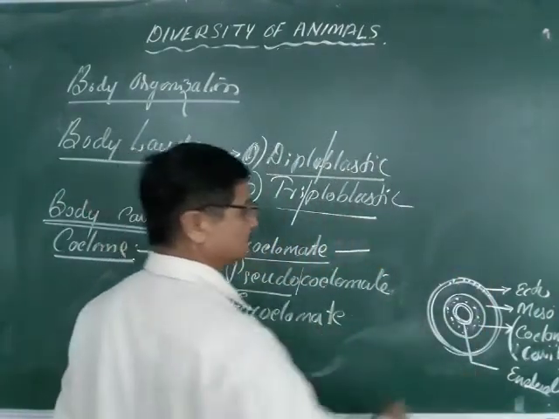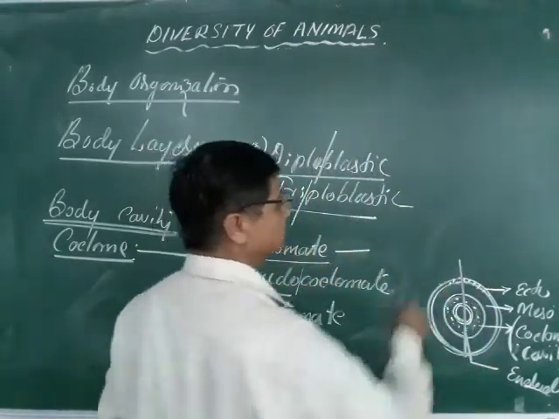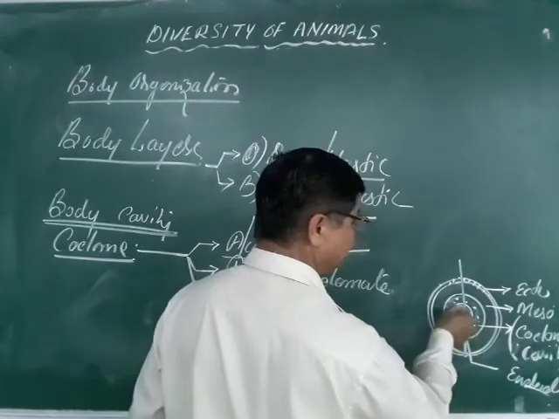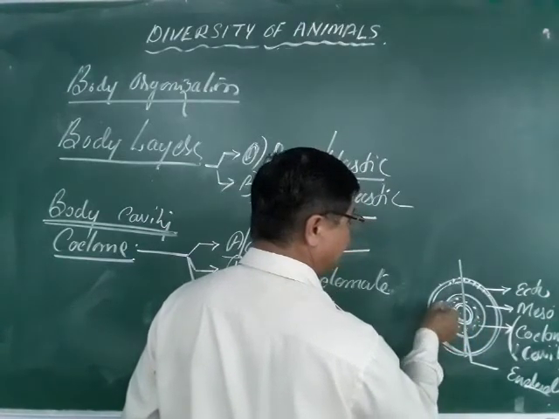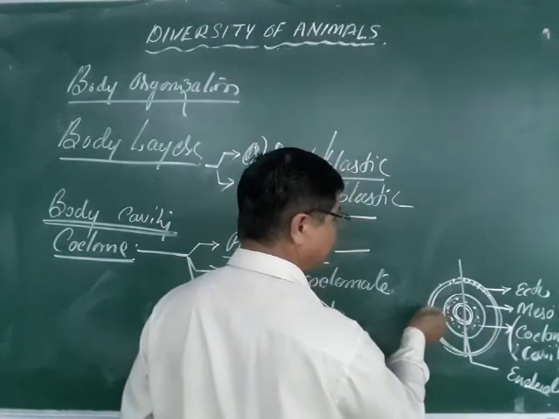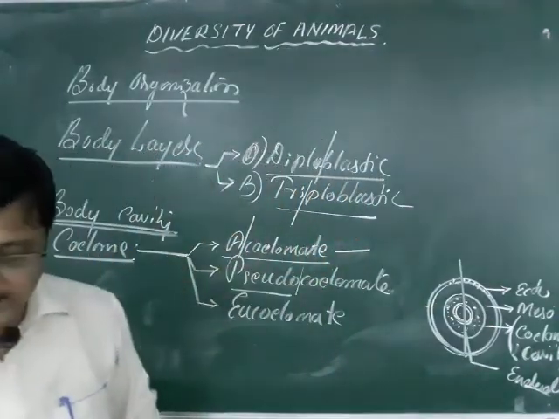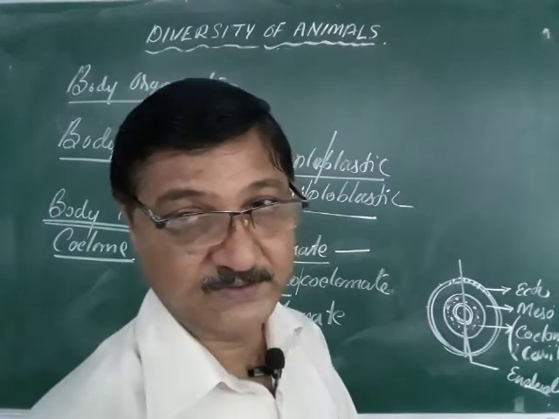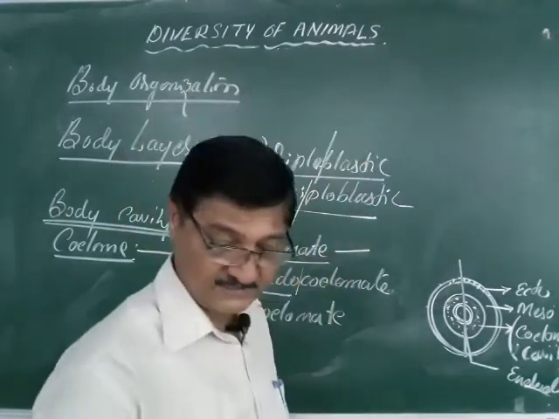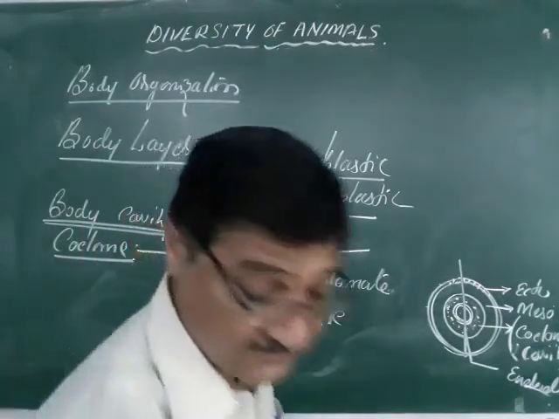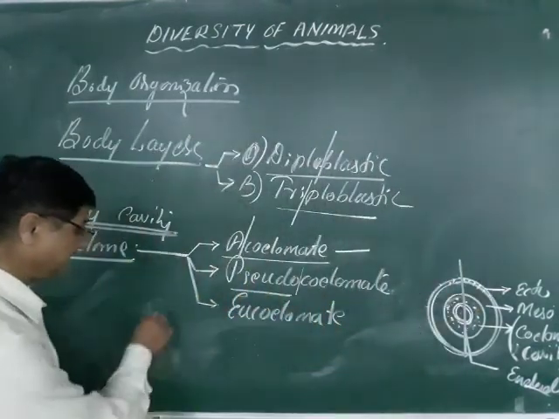If you take a cross section like this, here you can see the enteron, this is the endoderm, this is the cavity, this is the mesoderm, and this is the ectoderm. In between the mesoderm and the endoderm, a cavity, the coelom, is present, and such animals are called the coelomate forms.